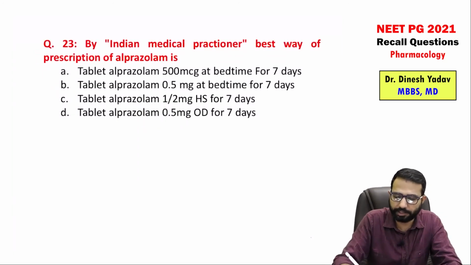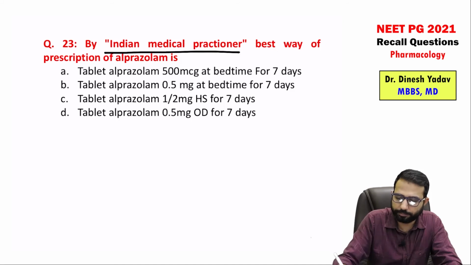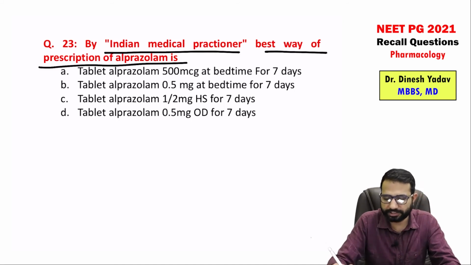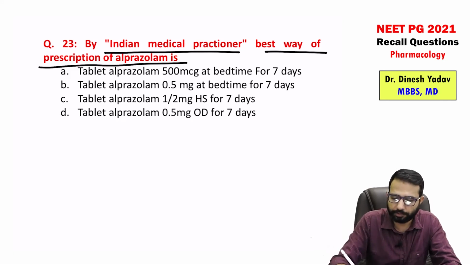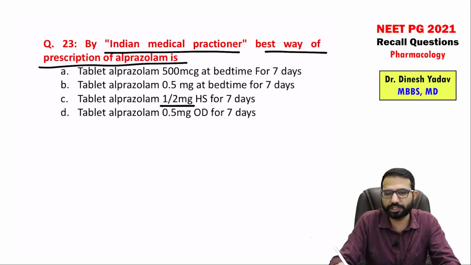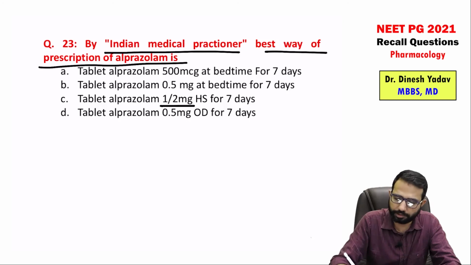By Indian medical practitioner, best way of prescription of alprazolam is. So guys, when we prescribe alprazolam, first we should know that the options were given like this: tablet alprazolam. Now never write like 1 divided by 2, right? Never prescribe like this. Always you should prescribe like 0.5 milligram, and there is a gap.